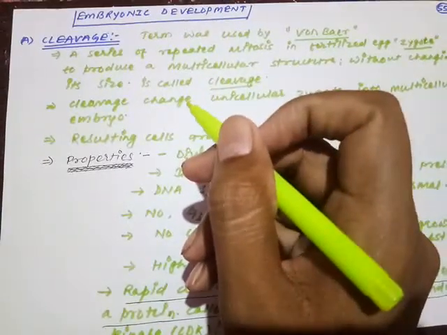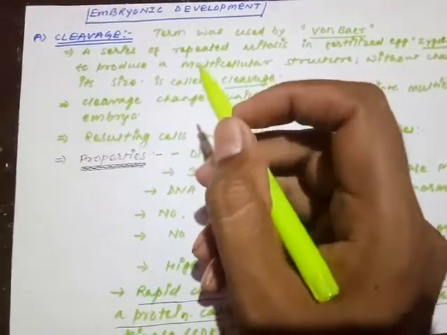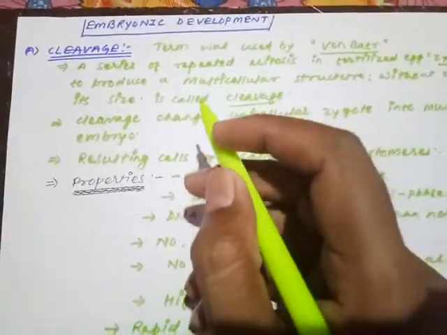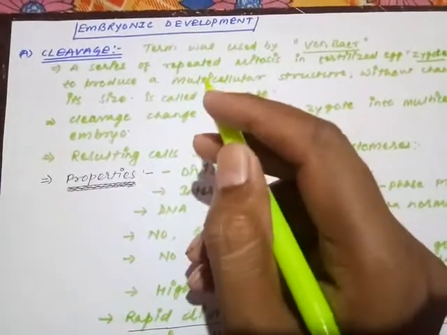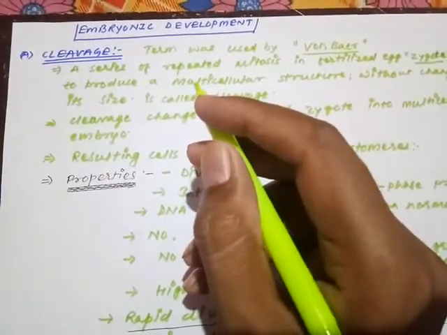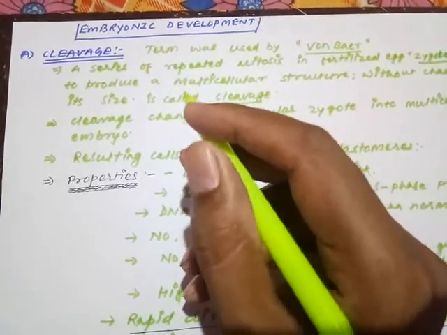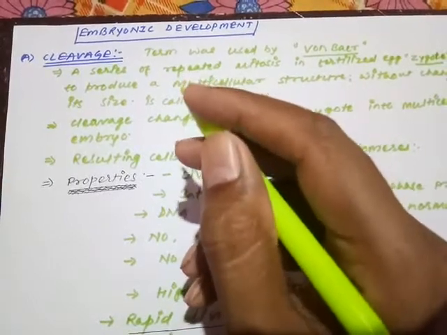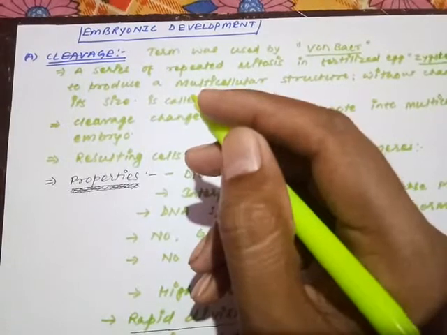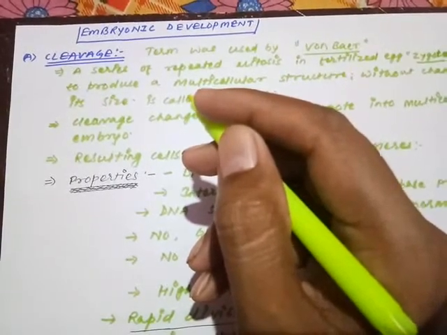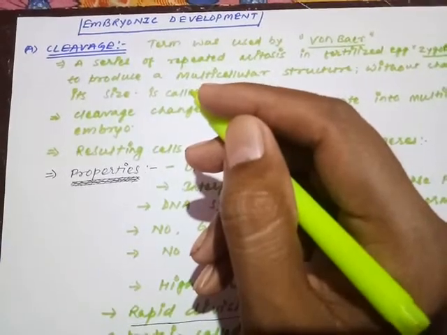In case of humans, all the post-fertilization events can be studied under a single head that is called embryonic development. Are you getting my point? In embryonic development, the zygote or the activated egg undergoes many processes like cleavage, morulation, blastulation, gastrulation, and organogenesis.